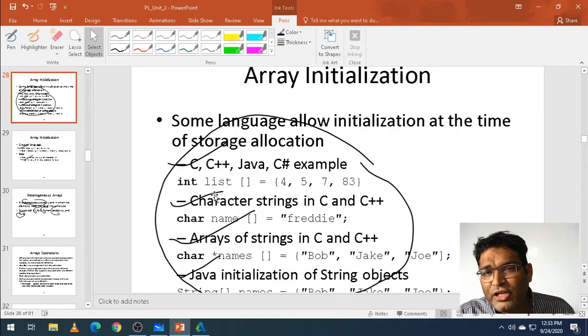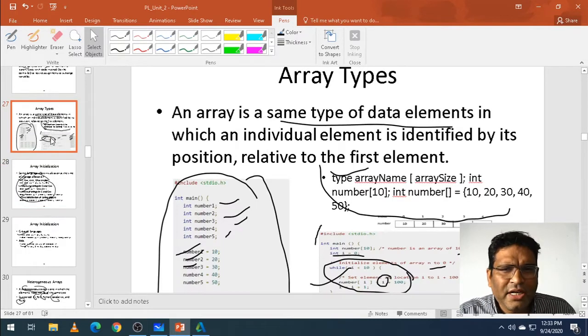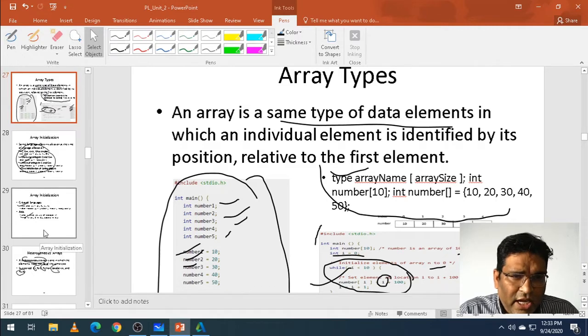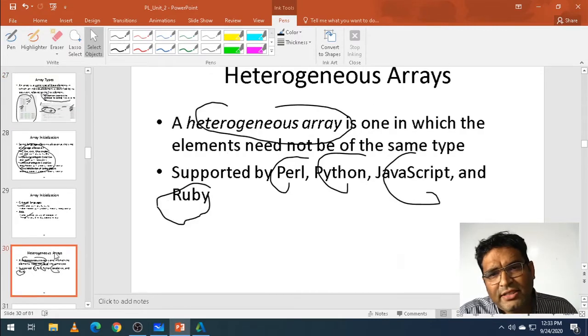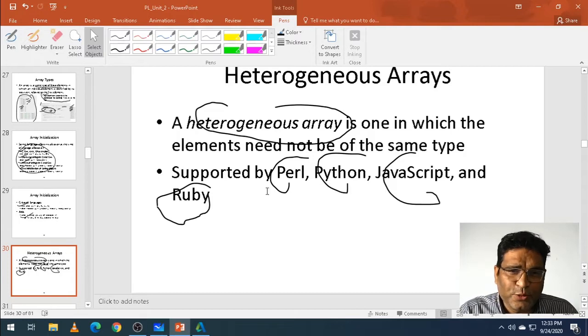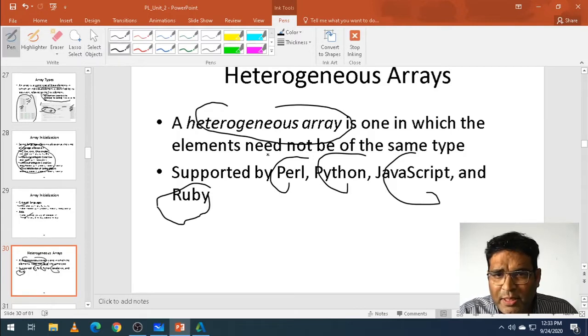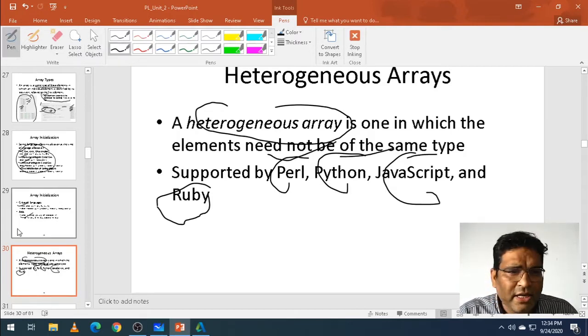In other languages we say an array holds elements of the same data type, but as we move forward, we also talk about heterogeneous arrays, which can hold different data types, supported by Perl, Python, JavaScript, and others.